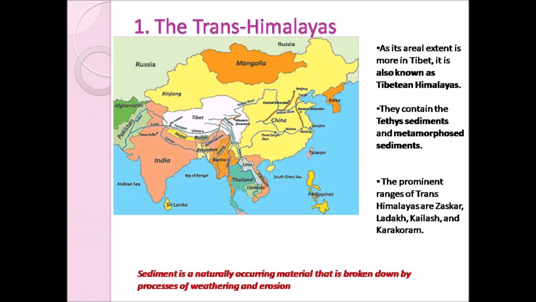Okay, children, and this Trans Himalayas also has the metamorphosed sediments. The sediments which are formed from the metamorphic rocks are called the metamorphosed sediments. Next, this Trans Himalayas has some important ranges. What is meant by ranges? Ranges means the chain of mountains. The prominent ranges of the Trans Himalayas are Zaskar Range, Ladakh Range, Kailash Range, and the Karakoram Range.